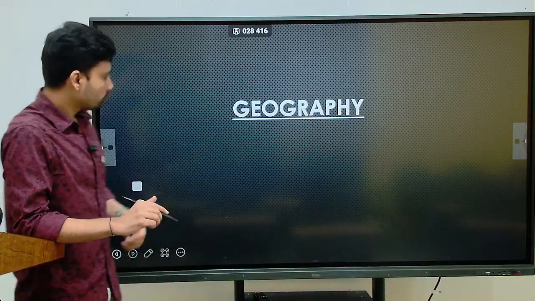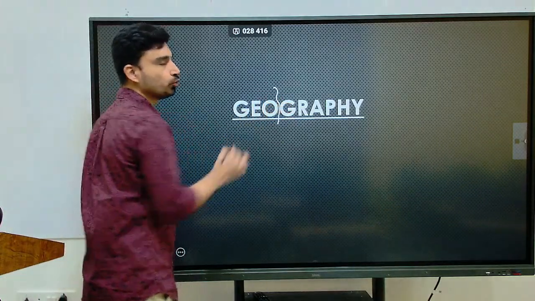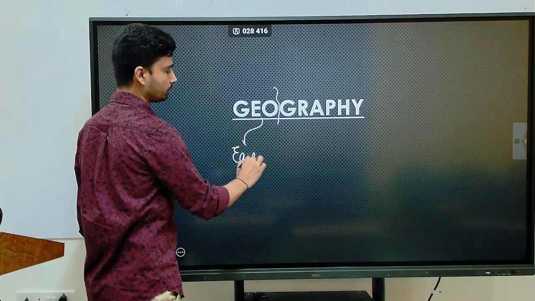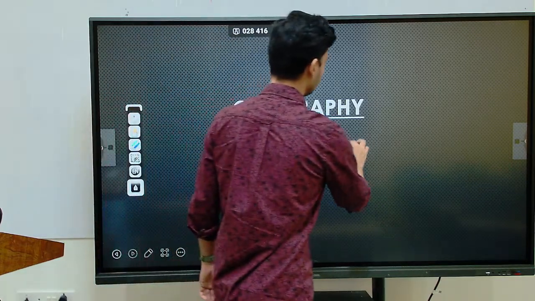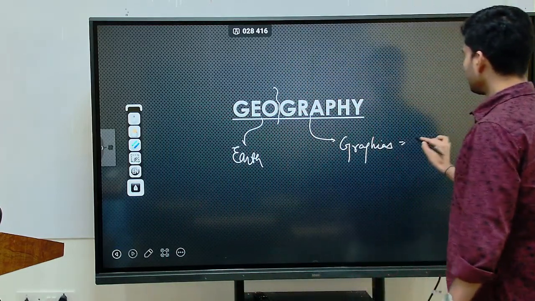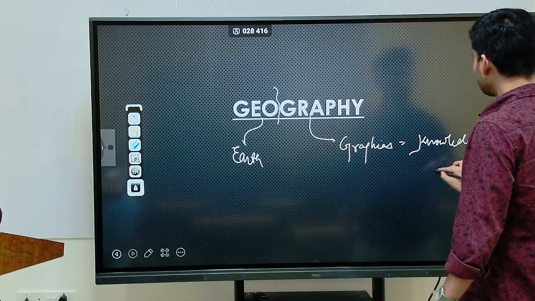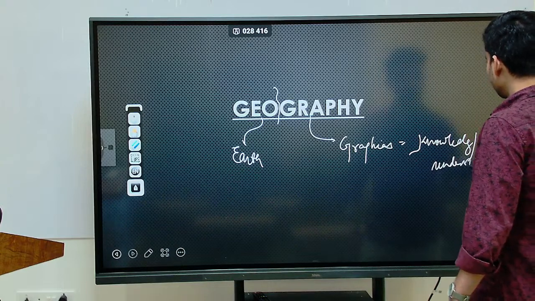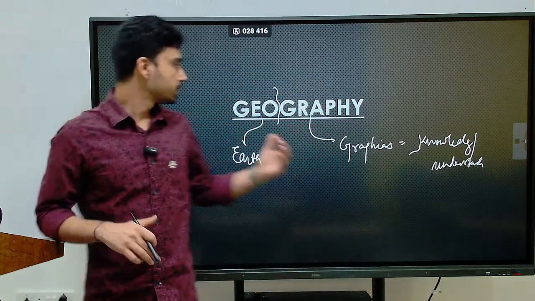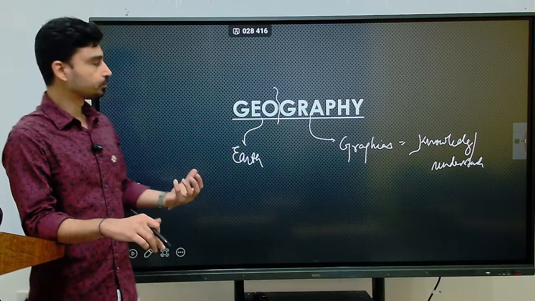if we talk about what geography is all about, geography is made up of basically two terms. One is geo, meaning earth, and the other word is graphias. Graphias is basically a Latin word that means knowledge, or we can also say understanding. That means, in simple terms, we can define geography as the study or knowledge or understanding about the earth in totality.